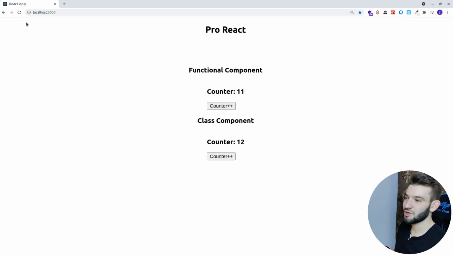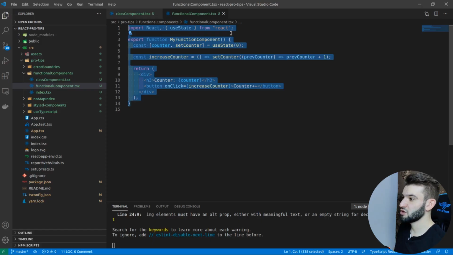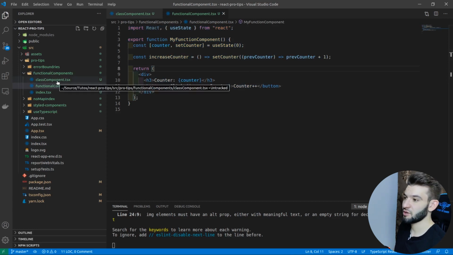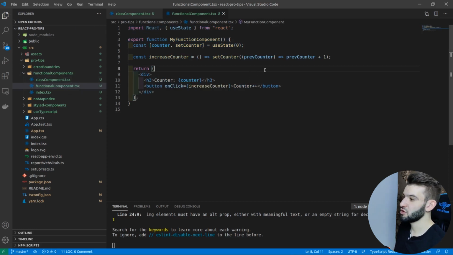So yeah, you can choose whatever you like, but still, I'm not saying functional components are the best way to go, because there are some scenarios where you have to use class components, like higher order components, or some other patterns that require you to use class components. But anything other than that, functional components are the best way to go.